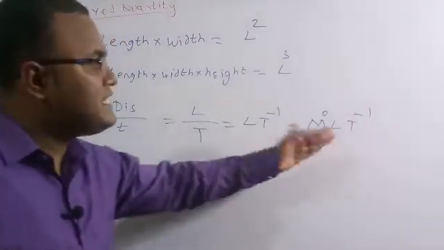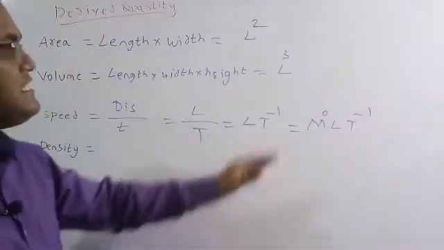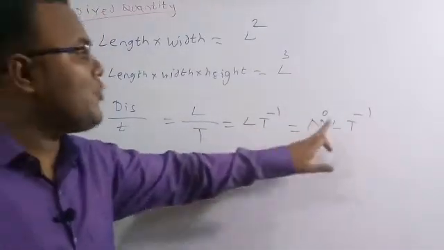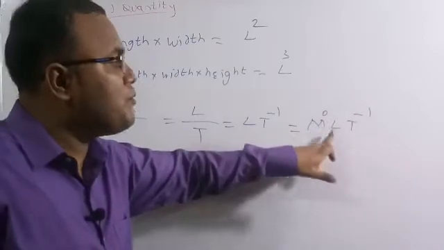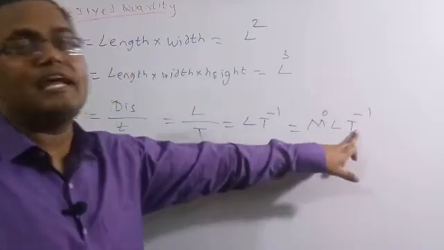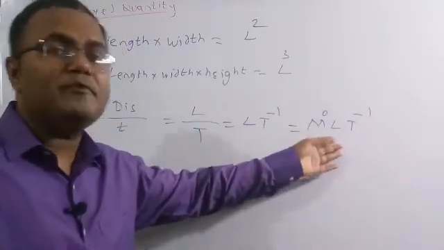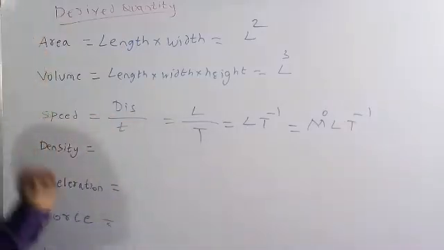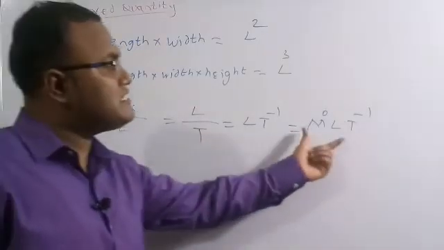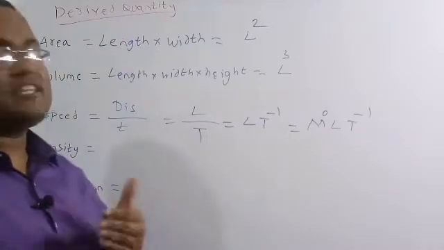By seeing this formula you can say that it is independent of the mass, but it depends only on length and time. It is directly proportional to L and inversely proportional to the time t. So with this dimensional formula also you can figure out the nature of the speed.